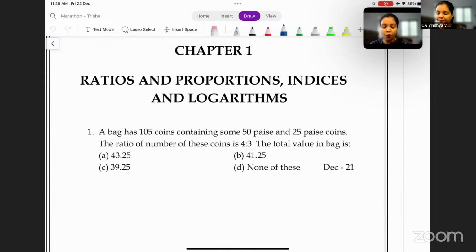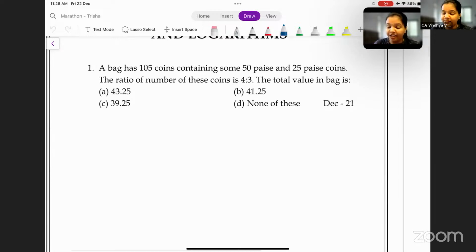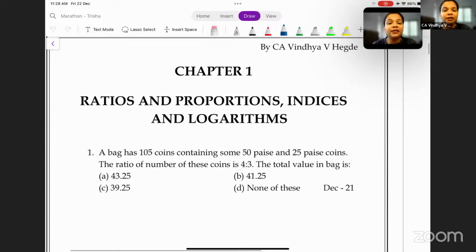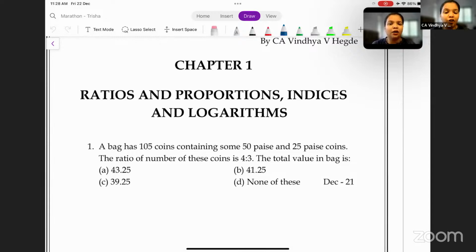Question number 1. Here we have a bag has 105 coins containing 50 paise and 25 paise coins. So the number of coins in the bag are 105. Now, this is segregated into two types, 50 paise coins as well as 25 paise coins. The ratio of number of these coins is 4:3. The total value in the bag is.